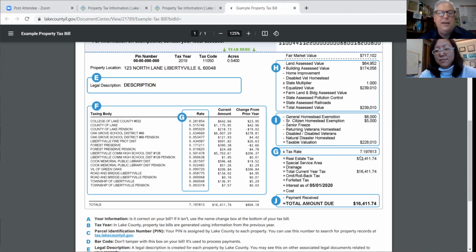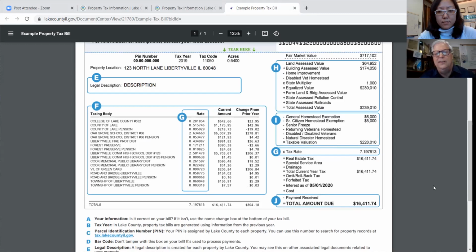Every one of these taxing bodies can raise their rate or lower it every year, and we have no control over that. That's up to their own obligations that year. Maybe they have bonds that they just floated that they have to charge you more for, or maybe they have bonds that are being refunded. That's why those numbers go up and down, and they have operating costs all their own. But you have the right to know what these expenses are, why these numbers go up and down.